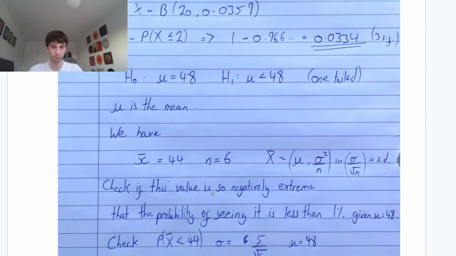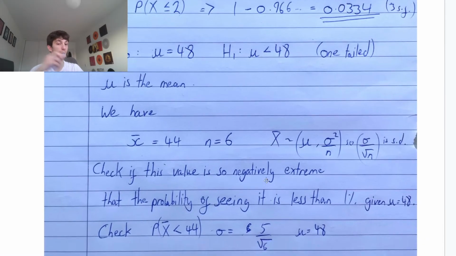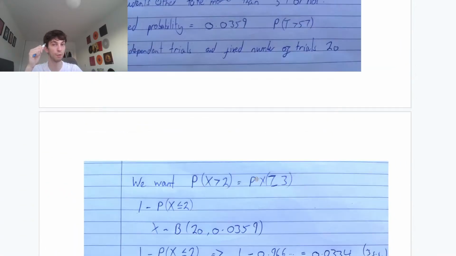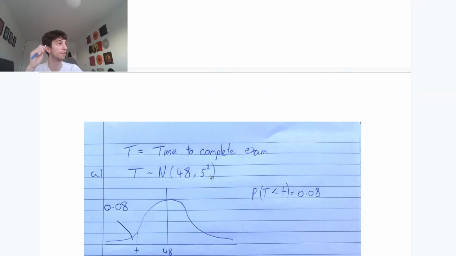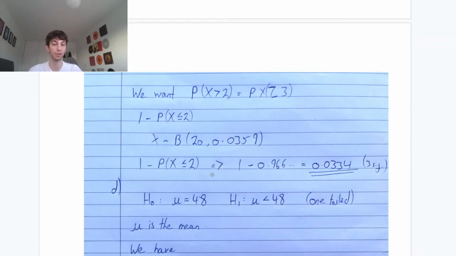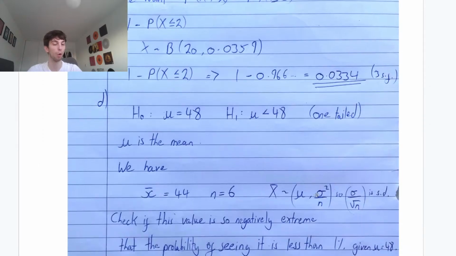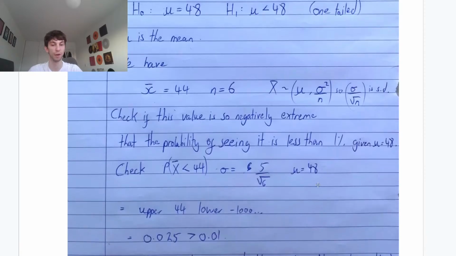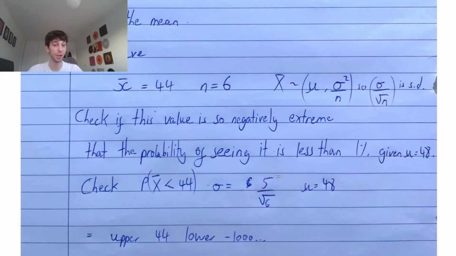So this is what we're checking. We're checking if this value is so negatively extreme that the probability of seeing it is less than 1% given our original distribution. So we have to check the probability that our sample mean is less than 44. Once again, it's 5 over root 6. Why? Because we know our standard deviation is 5, they tell us in the question. We have to divide the standard deviation by root of the sample size, or the variance divided by n. It's the same thing. One is just taking the square root of the other. Standard deviation is the square root of the variance. So we have a standard deviation of 5 over root 6.